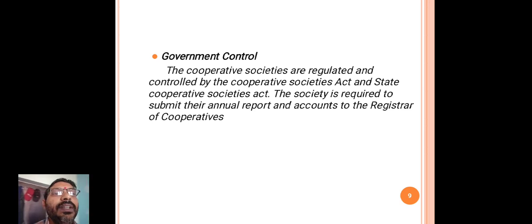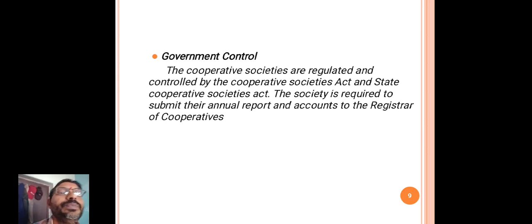The society is required to submit its annual report and accounts to the Registrar of Cooperatives, just as the Registrar of Companies applies in the case of a joint stock company type of business concern.